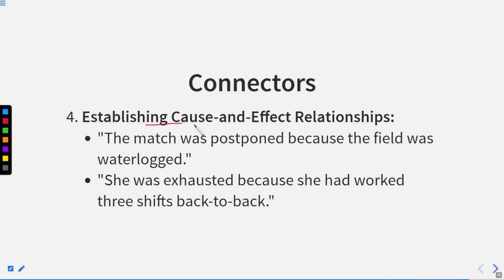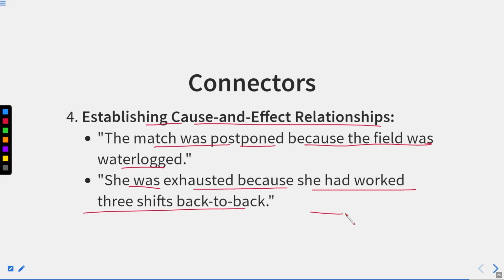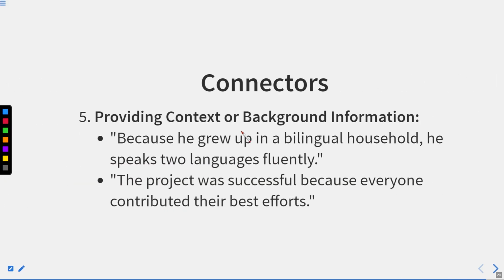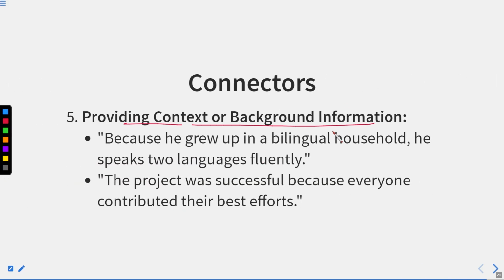Establishing cause and effect relationship: the match was postponed because the field was waterlogged. She was exhausted because she had worked 3 shifts back to back. So this was the reason that she was exhausted, meaning extremely tired. Providing context or background information: because he grew up in a bilingual household, he speaks 2 languages fluently.